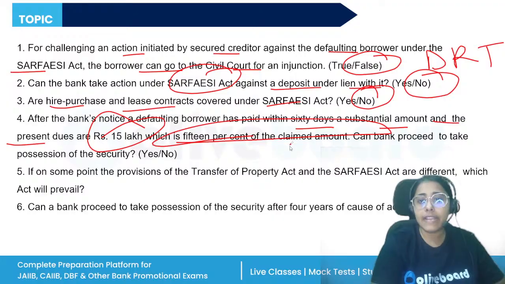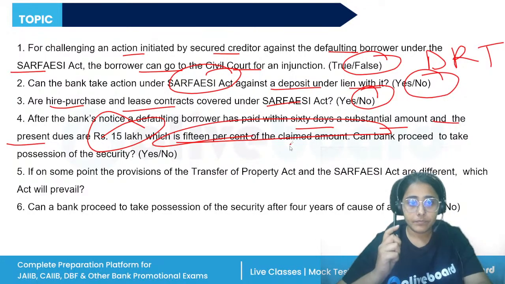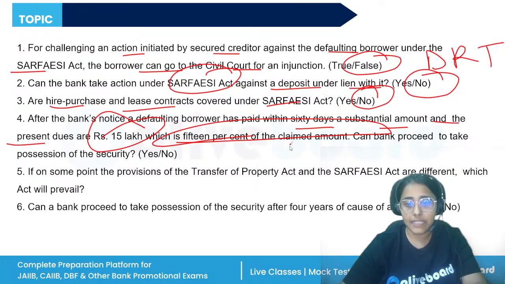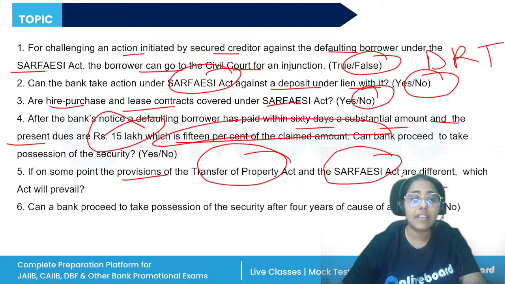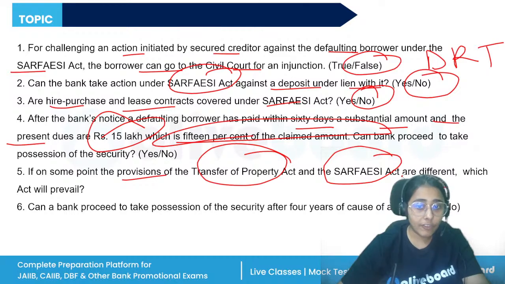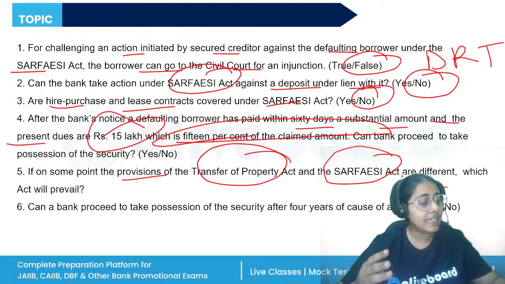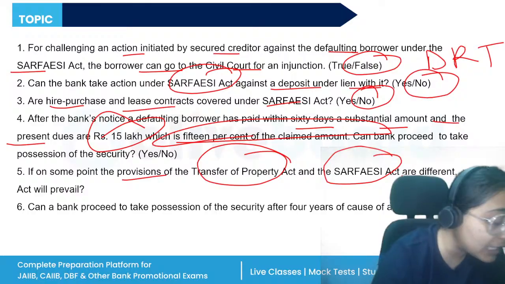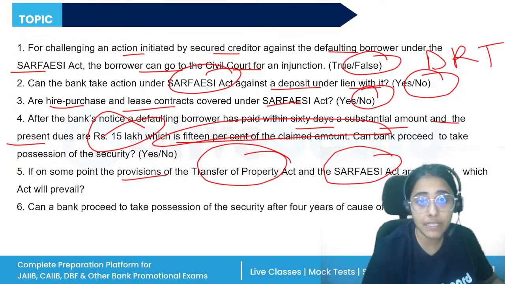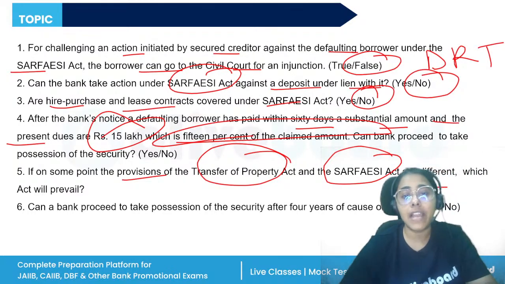Okay, so then we also have, when the borrower is given a notice and the borrower pays a substantial amount within 60 days, the creditor will have to stay the proceedings. If on some points the provisions of the Transfer of Property Act and the SARFAESI Act are different, which Act will prevail? Like the very point that under the Transfer of Property Act, recovery cannot be done without court intervention, the SARFAESI Act will have priority. Okay, the SARFAESI Act will prevail.